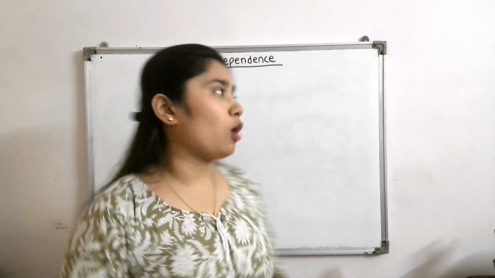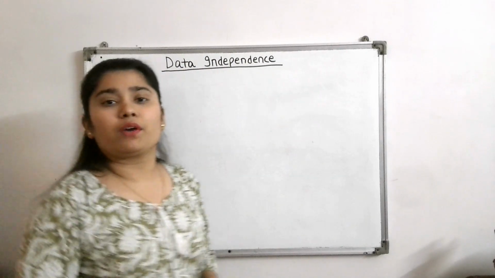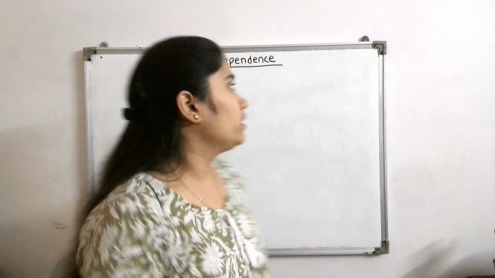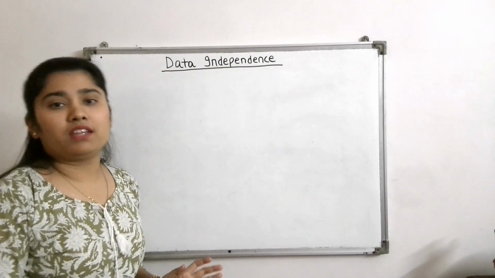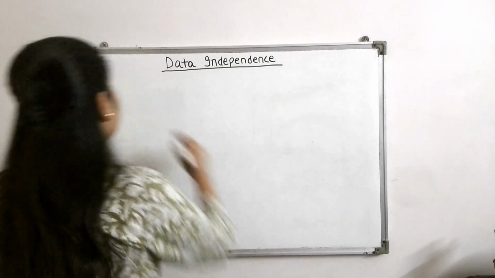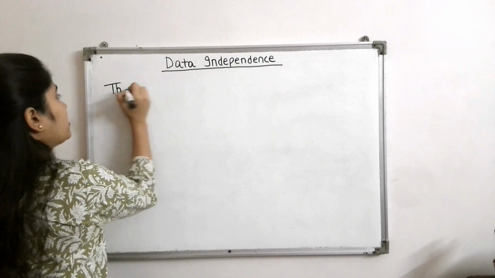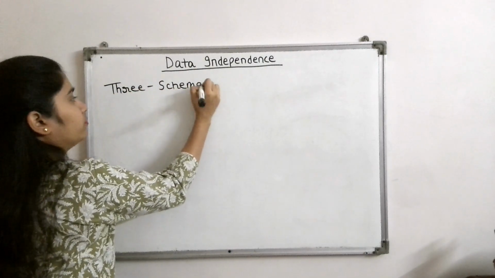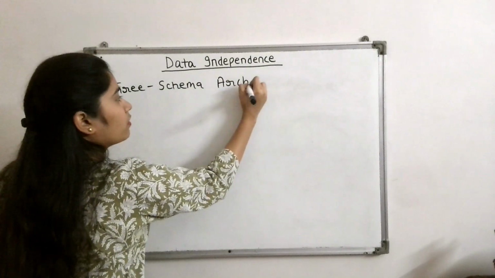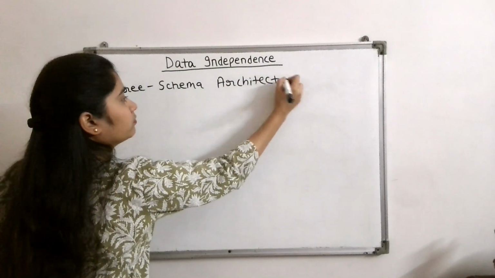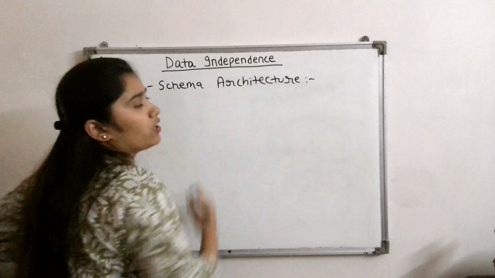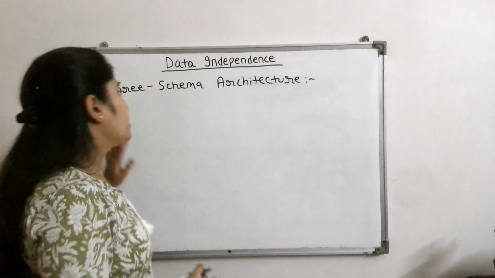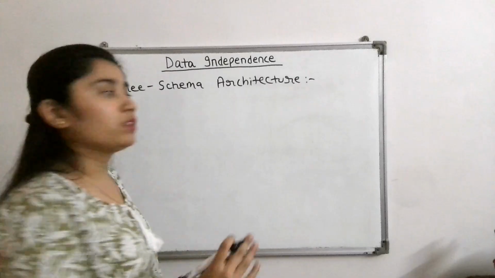Now, before moving towards the topic, data independence, first we recall the three schema architecture which we have studied in the last video. So in three schema architecture, what we have seen, there are three levels. If you have not seen that video, the link is in the description box, so please do check it there.